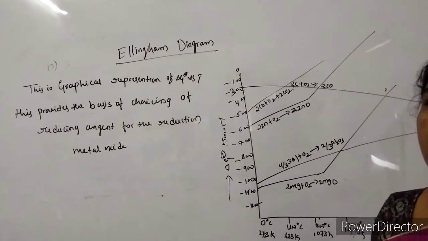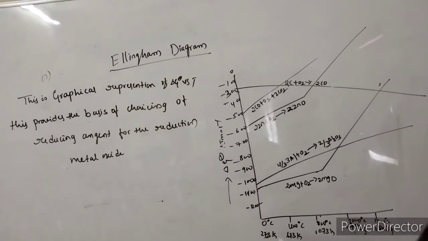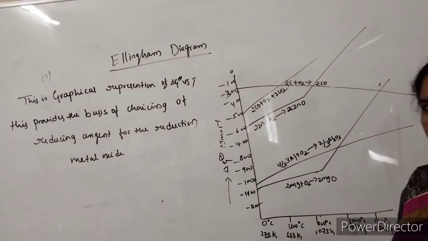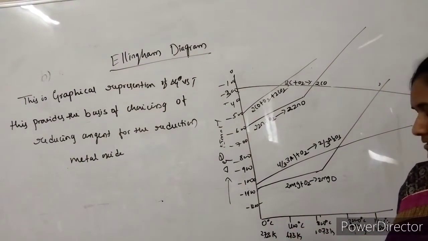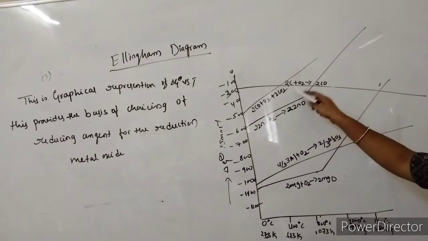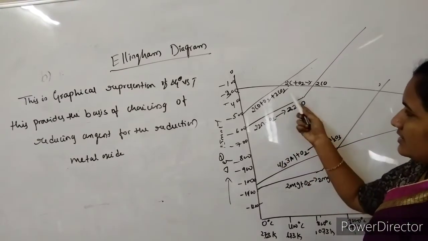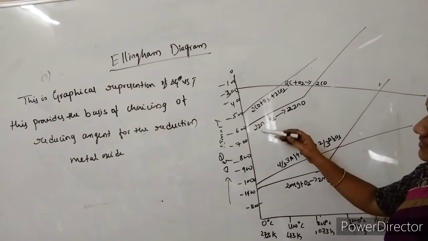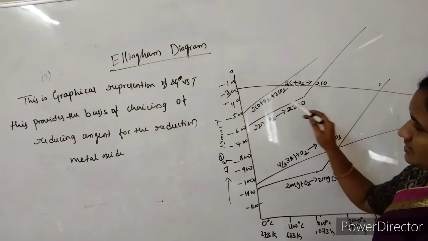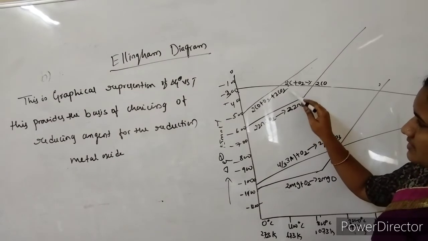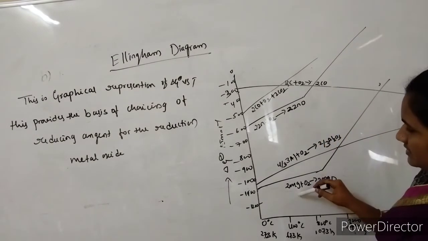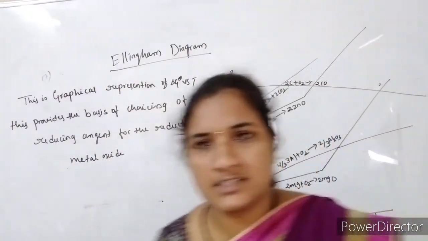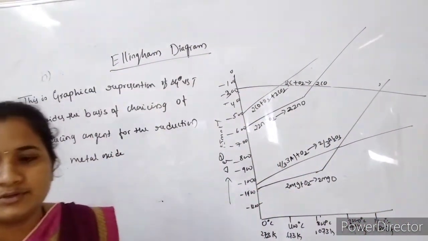In Kelvin it should start from 273, and in degree centigrade we write 0 degree, and so on. These are the metal oxides and their corresponding metals. Here zinc is converted into zinc oxide, carbon into carbon dioxide, carbon into carbon monoxide, Mg into Mg oxide, aluminium into aluminium oxide, etc. So many oxides we are able to convert.